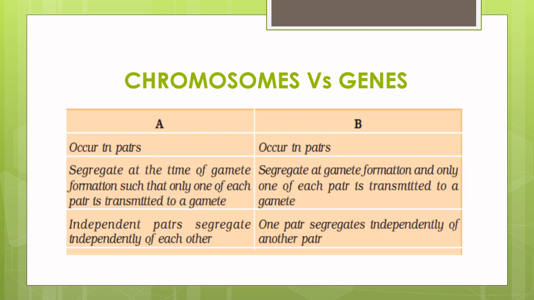Look at the similarities that exist between chromosomes and genes. If you look at column A and column B, would you be able to identify which is chromosomes and which is genes, because they are almost similar? Chromosomes occur in pairs. Genes also occur in pairs. Both segregate at the time of gamete formation, such that only one of each pair is transmitted to a gamete. Independent pairs segregate independently of each other. So there is a parallelism existing between chromosomes and genes.